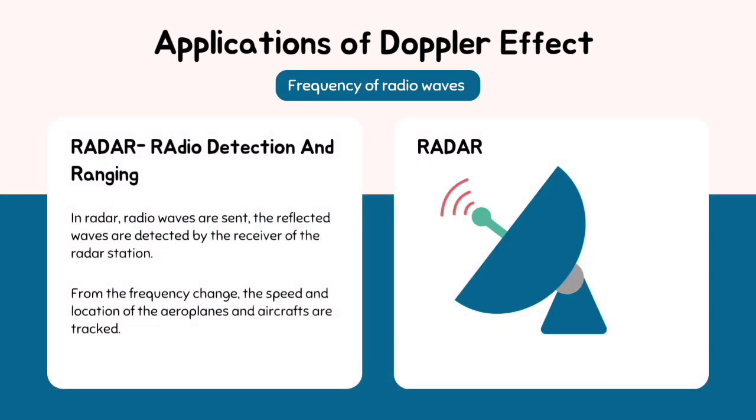Frequency of radio waves: that is radar. Radar waves are sent, and the reflected waves are detected by the receiver of the radar station. Finally, aircraft are tracked.